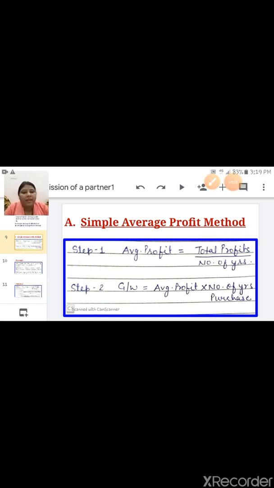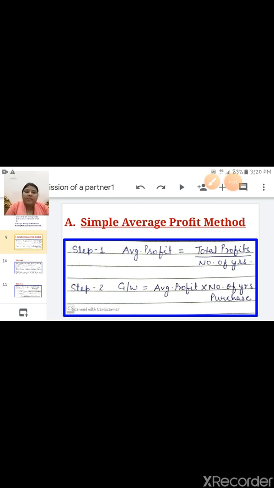Children, you can note down the formula in your rough notebook. First point, write down 3 methods: average profit method, second super profit method, third is capitalization method. After that, note down the first formula for average profit method, simple average profit method.